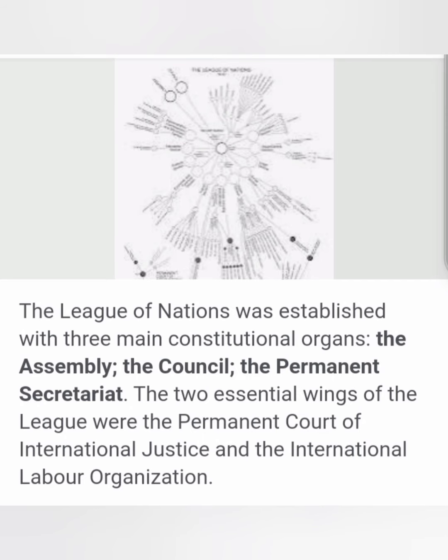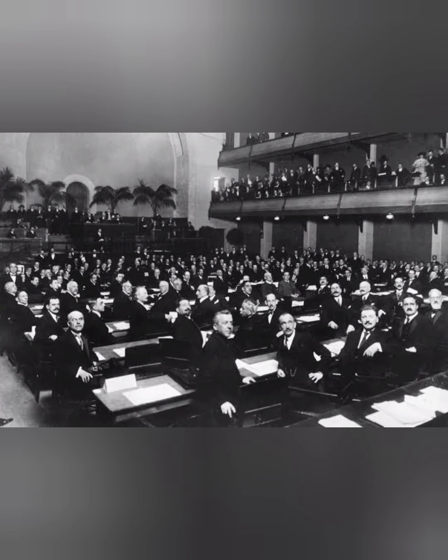The League consisted of five bodies: the Assembly, the Council, the Secretariat, the Permanent Court of Justice, and the International Labour Organization. Each member country was represented in the Assembly. The Council was the executive of the League. Britain, France, Italy, Japan and United States were originally declared permanent members of the Council.